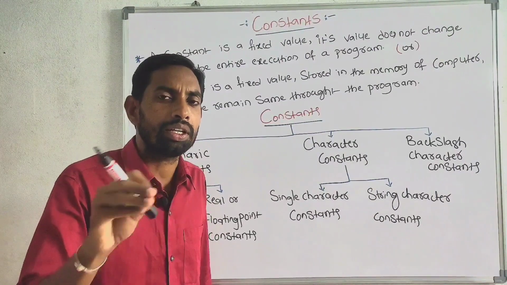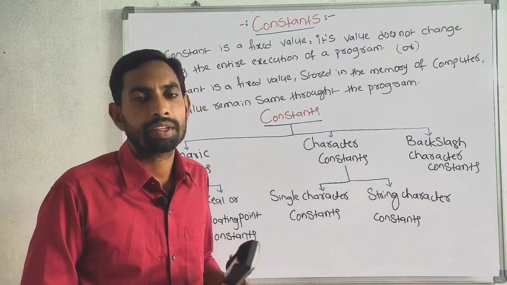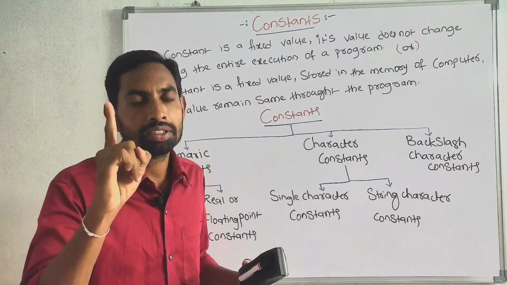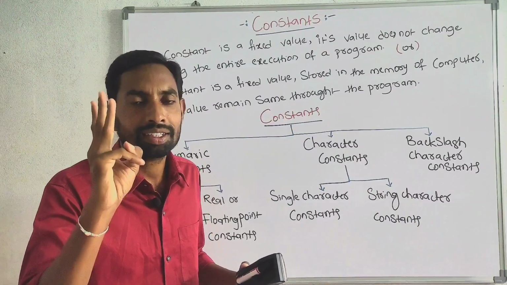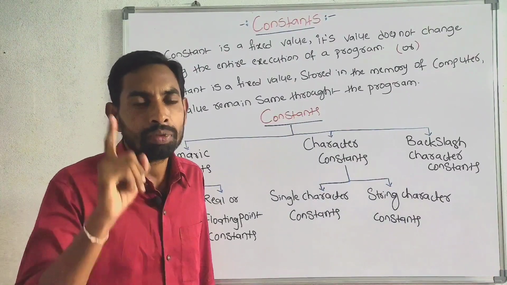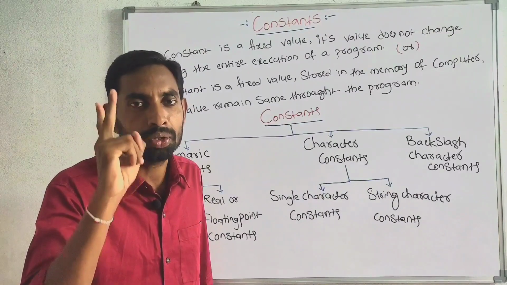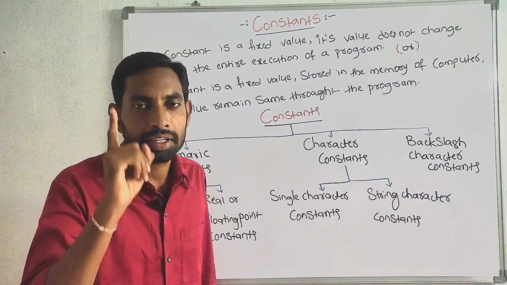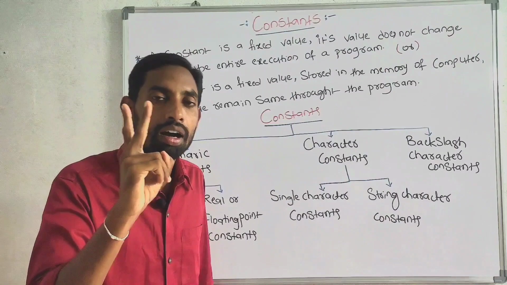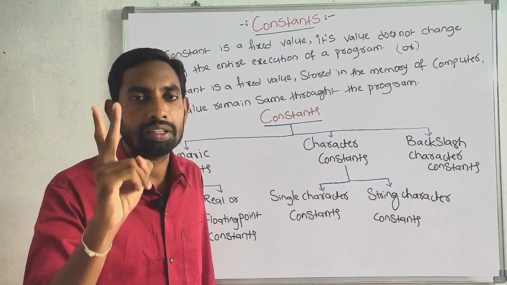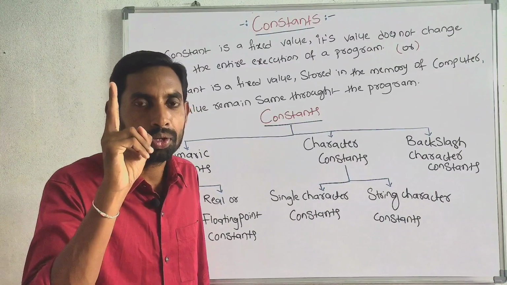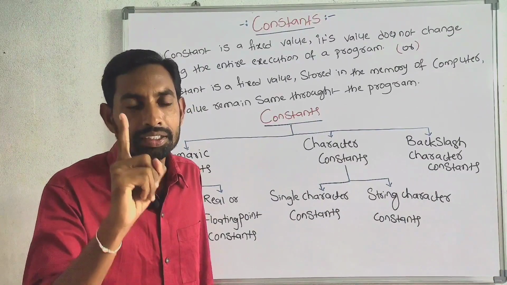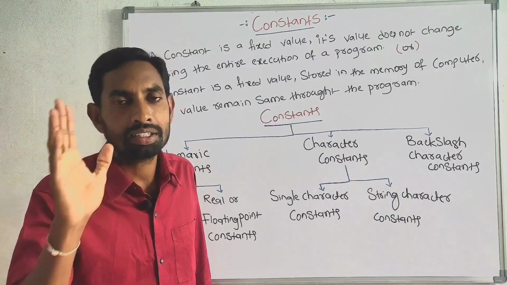Constants can be divided into three types: numeric constants, character constants, backslash character constants. Numeric constants again divided into two types: integer constants, real or floating point constants. Character constants again divided into two types: single character constants, string character constants.